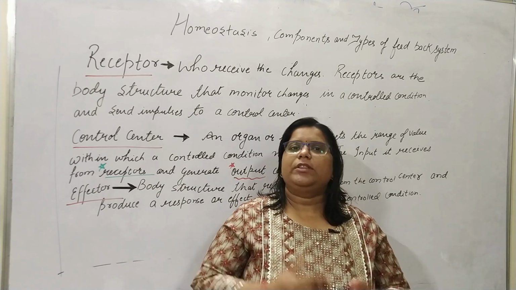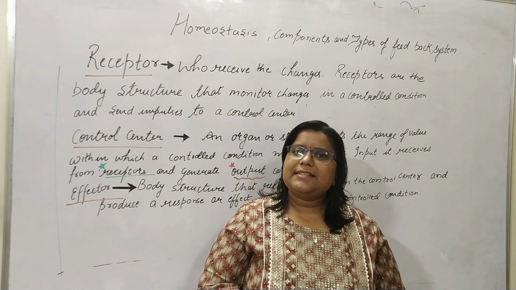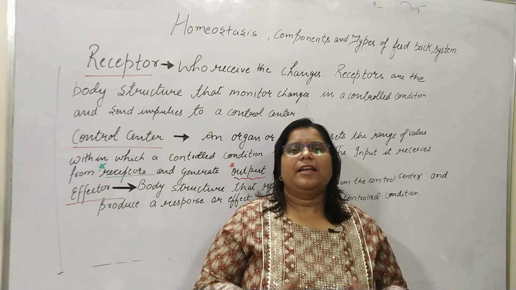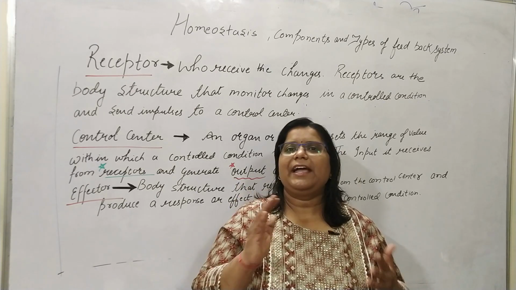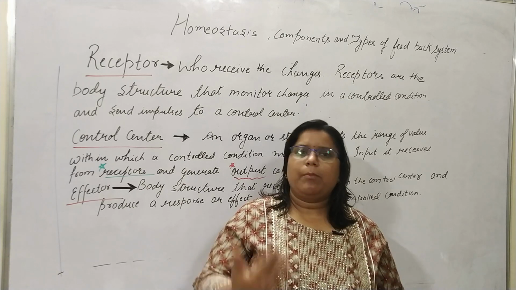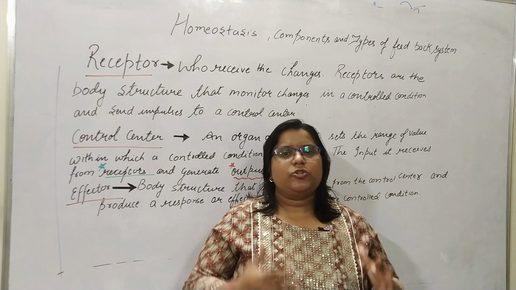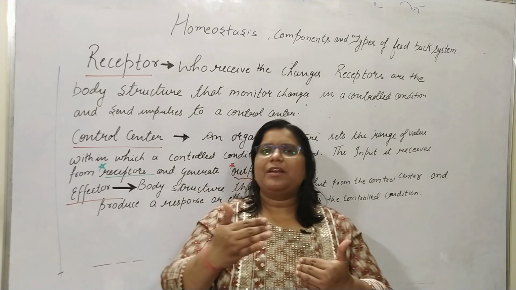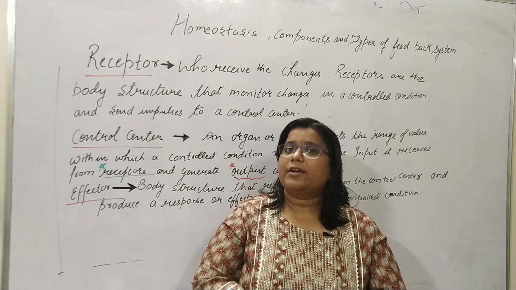These ranges are decided by the control center, such that up to this level our body will not get any harm, while above this level the body starts to deteriorate. So the control center decides a normal range, and beyond that range the conditions become more critical.